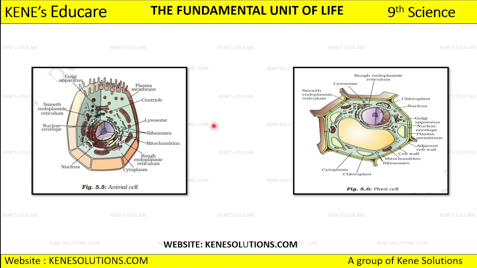because the most important thing, okay, the most important thing that you need to show in the plant and animal cell: you should not show a cell wall in the animal cell, but you have to show the cell wall in the plant cell. So you have to know what to show and what not to show in the plant cell and animal cell. Animal cells have a centriole, but plant cells do not have that centriole. So you can't show the centriole in the plant cell. You will lose your marks there, right? So you need to take care of what you show in the plant cell and what you show in the animal cell.